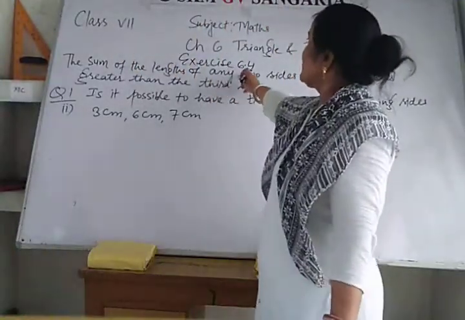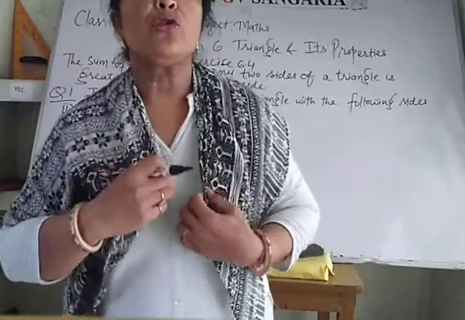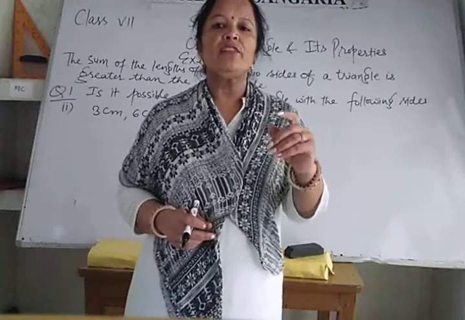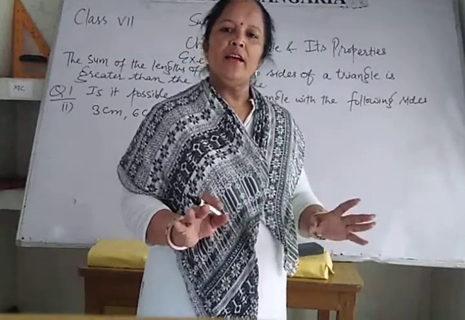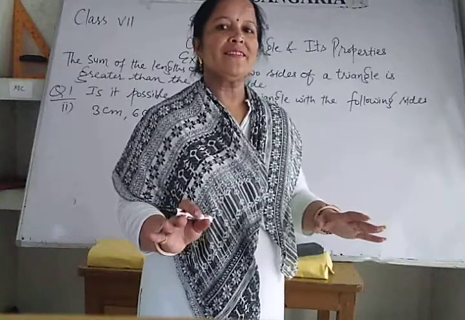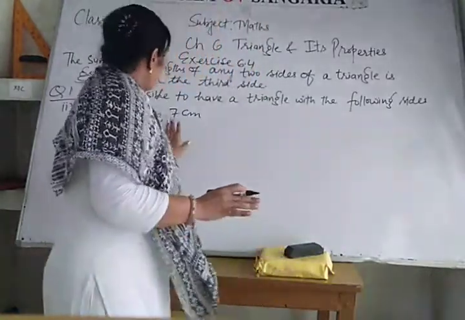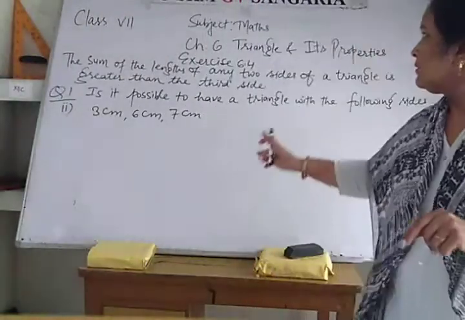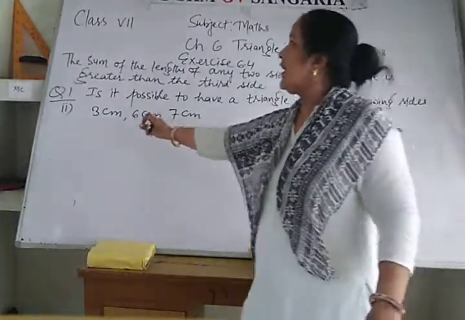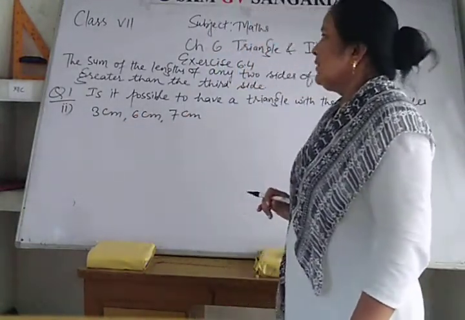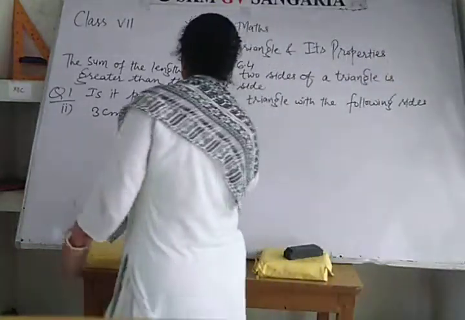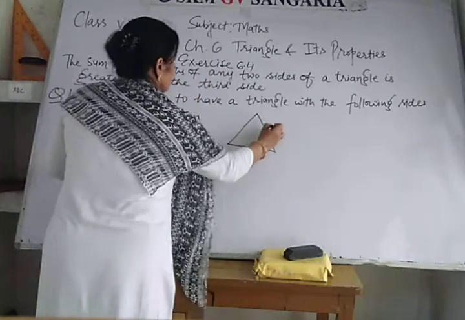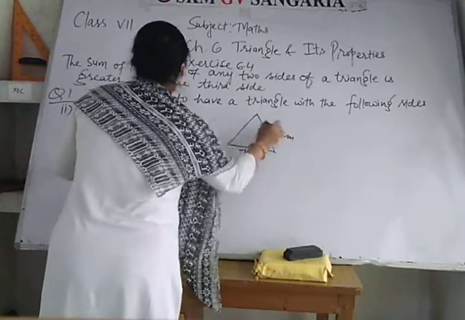Here question exercise 6.4. This is totally based on this property. The sum of the lengths of any two sides of a triangle is always greater than the third side. Okay, I think it's clear to you. Yes, very good. So questions are there. Is it possible to have a triangle with the following sides? The sides are 3 centimeter, 6 centimeter, and 7 centimeter. Okay, for your convenience you can draw a triangle. Suppose in this way it is 7, it is 6, and it is 3 centimeter.